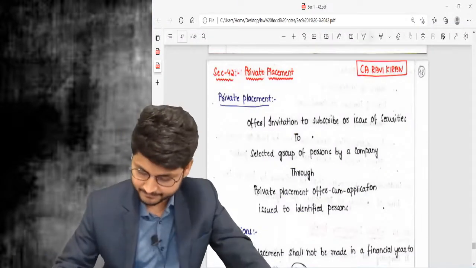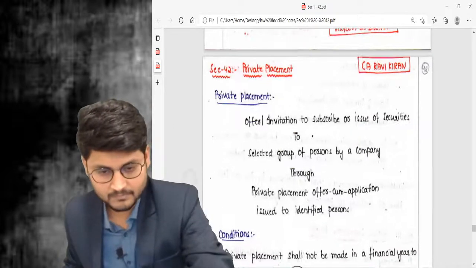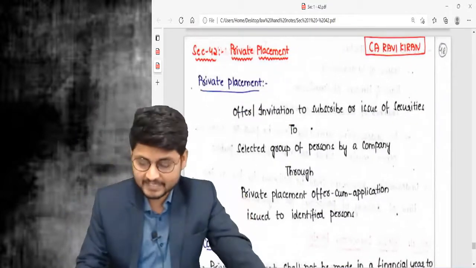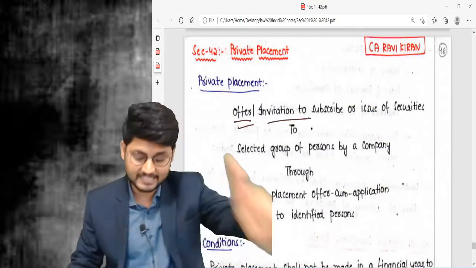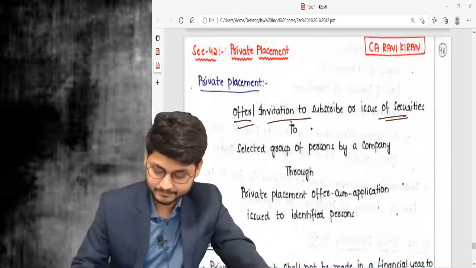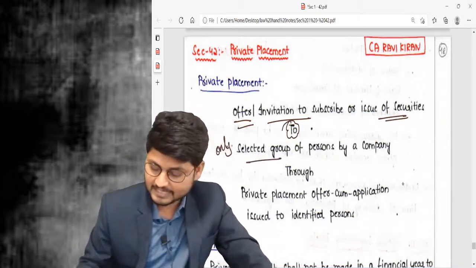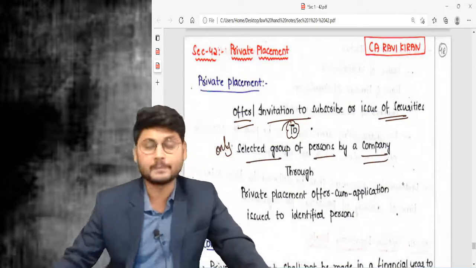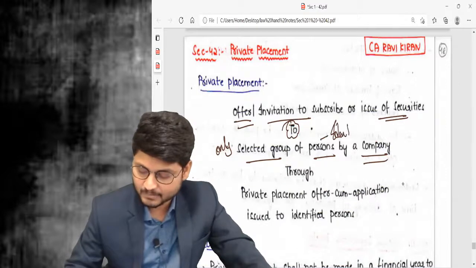What is private placement? It is an offer or invitation to subscribe. The company is giving the invitation to subscribe, or issuing securities, to only a selected group of persons. These people are called identified persons.